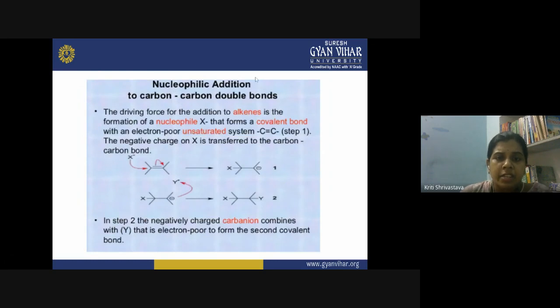Now the nucleophilic addition reaction can also take place on the carbon-carbon double bond itself. The driving force for such a reaction is that when the nucleophile attacks here, a covalent bond is formed with the electron-poor unsaturated system in step 1, and in step 2, the negative charge on the X is transferred to the carbon. So you get a carbanion formed here, and this carbanion will attach itself to some positive ion present in your reaction medium, so that a second covalent bond is formed here. So in two steps, you see nucleophilic addition takes place on the carbon-carbon double bond.